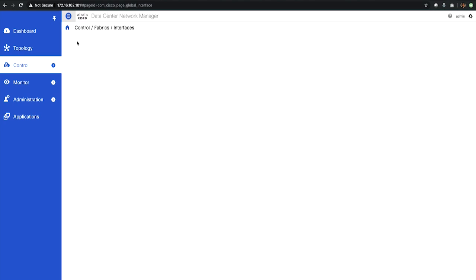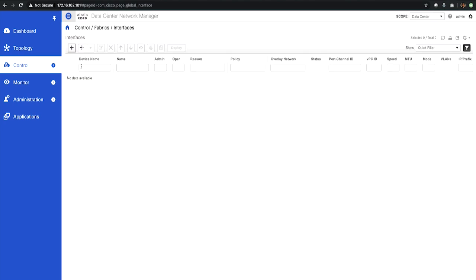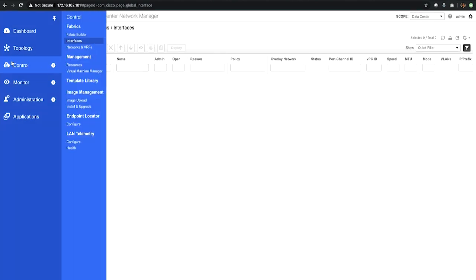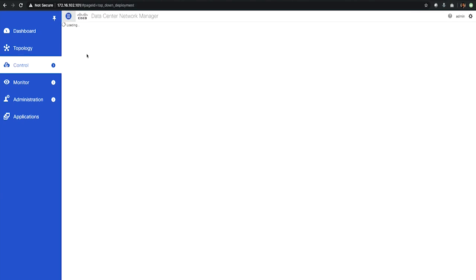And then you have the interfaces. Once you have the devices that you're managing, you can add interfaces to those devices and perform configurations such as creating a port channel, a VPC, a FEX, a loopback, or a sub-interface. So various configuration options are available with this. You can look at the preview of the configurations once you are done with the configuration, and then deploy the configuration. And then you have the networks and VRFs.